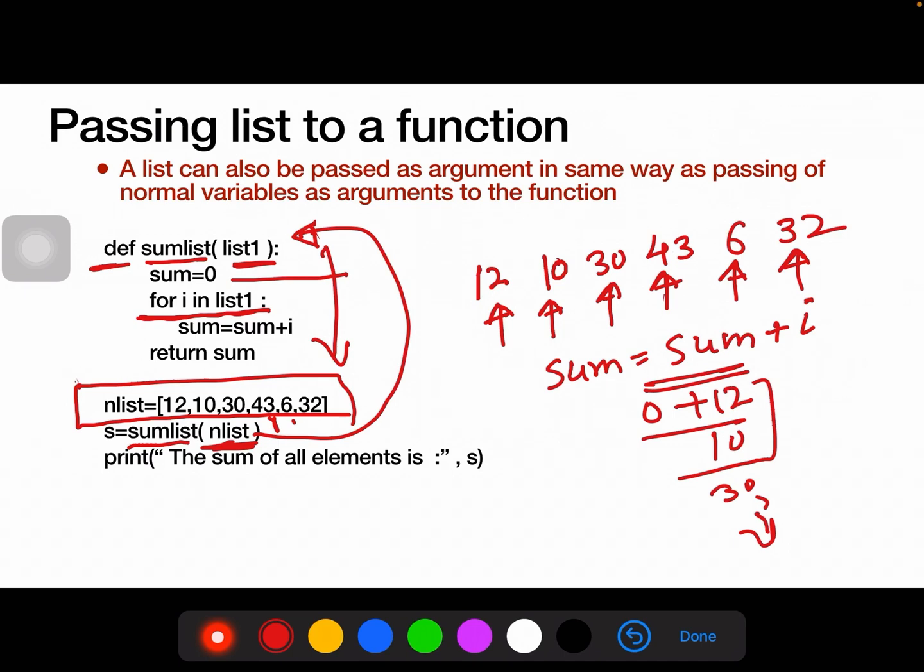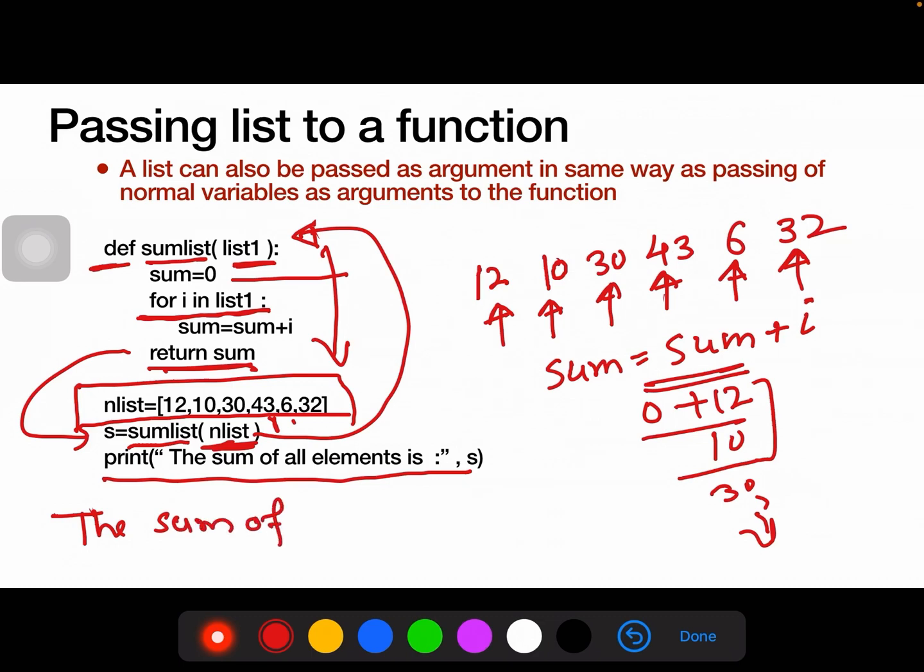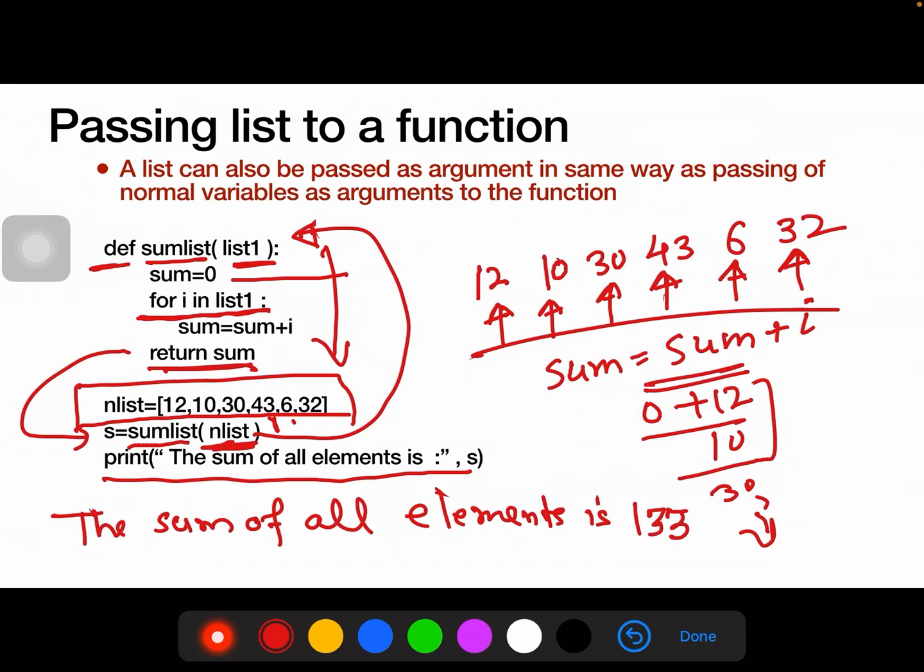After the completion of the loop we are returning the value of sum, and this value gets stored in s, and at last we are printing the sum of all the elements. So we will get the result as, the sum of all elements is, I think it will become 133. So this will be the output.